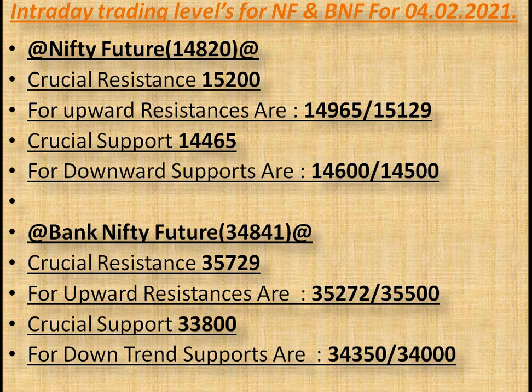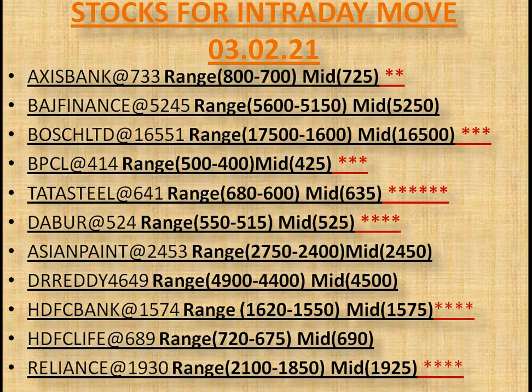As per my exploration, there are some intraday trading opportunity stocks with trading range and midpoint. So what is the trading range and what is the midpoint? If a stock sustains above its midpoint and it increases volume with price, then the upper range denotes its higher resistance to achieve with support of the midpoint. Same as if a stock sustains below its midpoint with increased volume, then the lower range is reversal support with resistance as the midpoint.